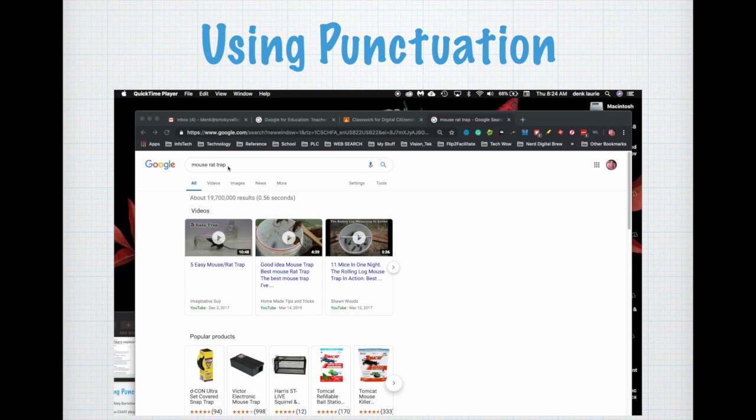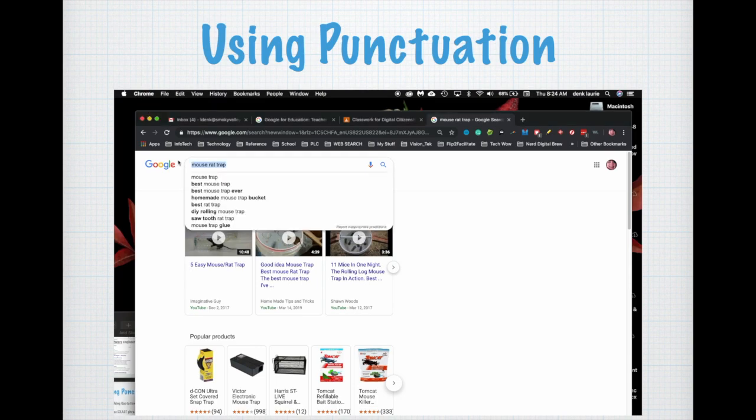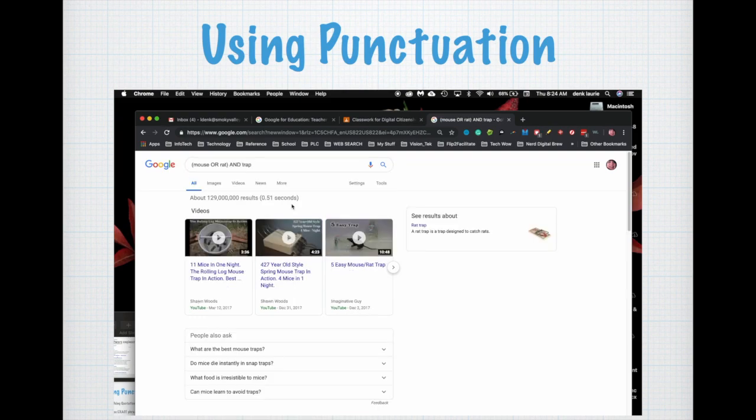Mouse rat trap. Notice I have 19 million results, but if I narrow my content and change the way my entry is written, mouse or rat, and trap, I narrow it to 129,000 results. And again, that's a lot of results, but I'm really narrowing my content in a specific manner when I use punctuation.